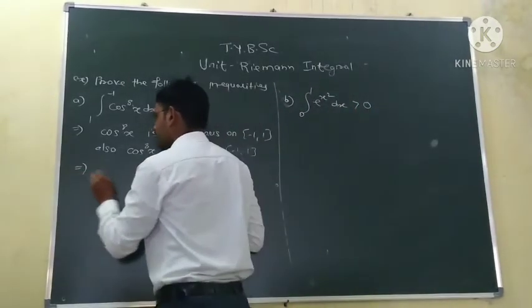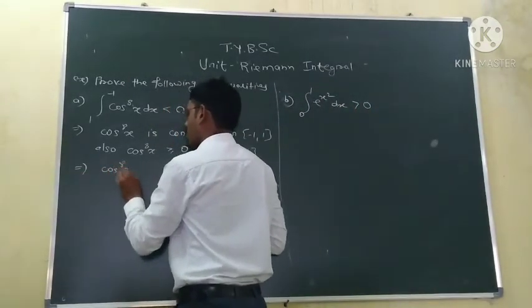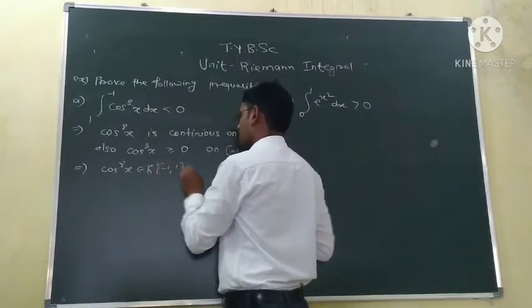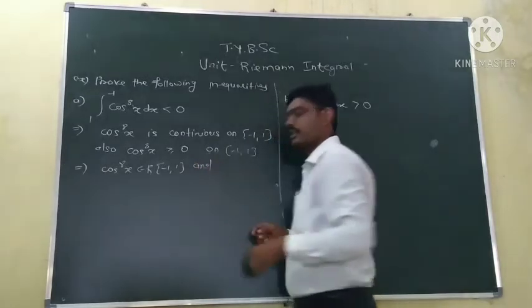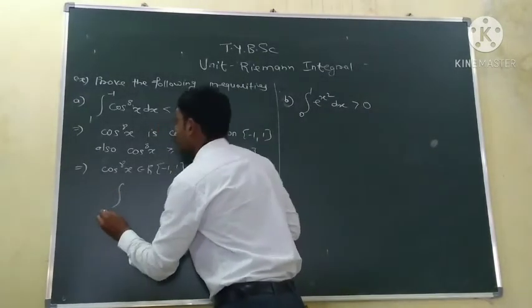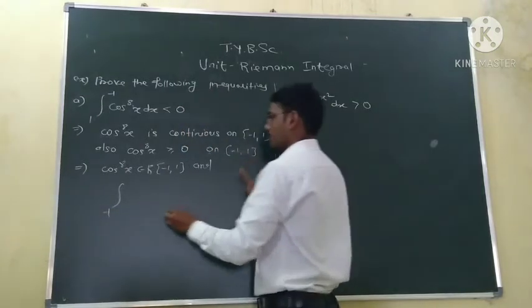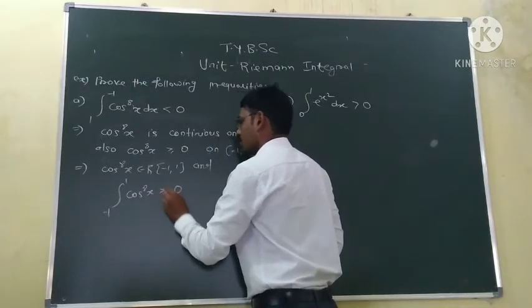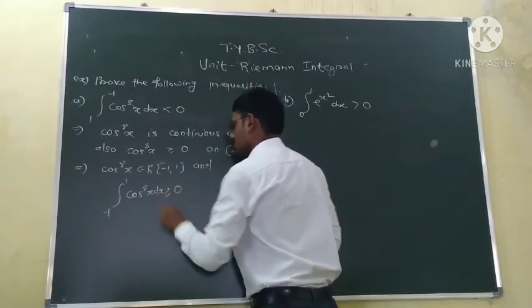This implies cos to the power 8 of x is Riemann integrable on minus 1 to 1 and its integration from minus 1 to 1 is greater or equal to 0.